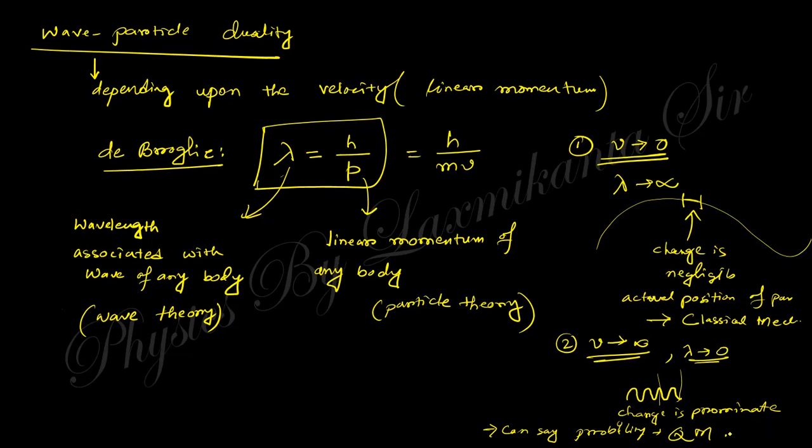In quantum mechanics, the velocity tends to infinity and wavelength tends to 0. You cannot say the actual position, you can say the probability of any position. So you understand the basic difference between classical mechanics and quantum mechanics.